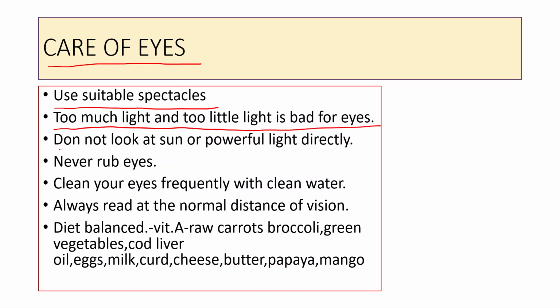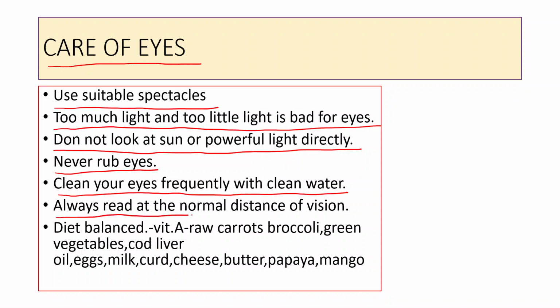So use proper light. And also do not look at sun or powerful light directly. It can hamper your eyes looking ability. Never rub your eyes. Clean your eyes frequently with clean water. Always read at normal distance of vision.